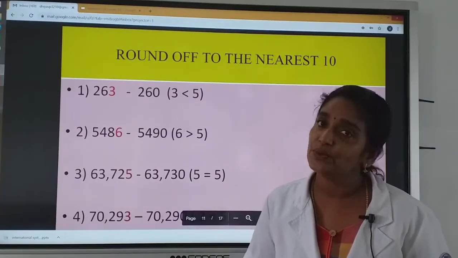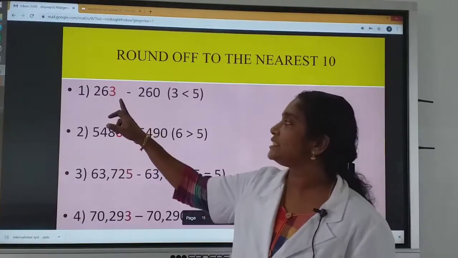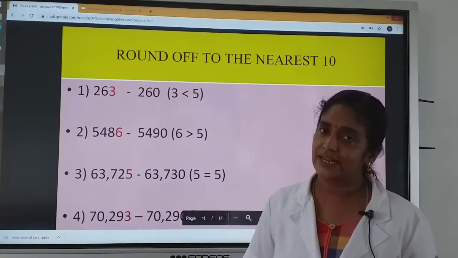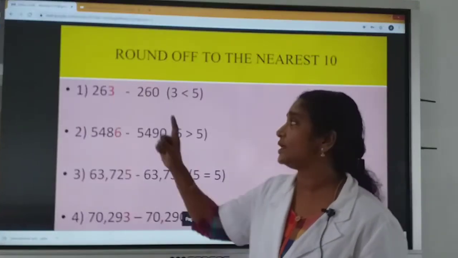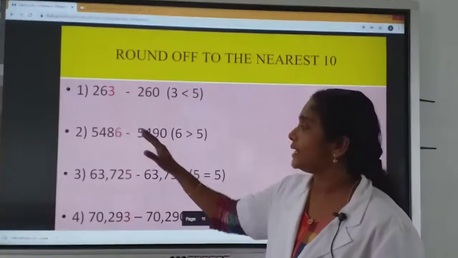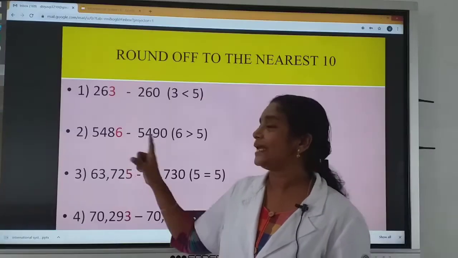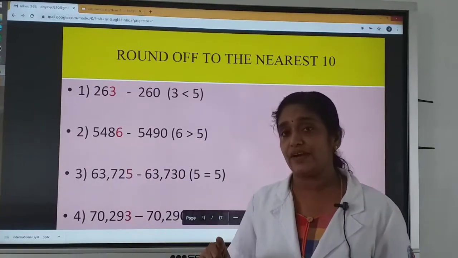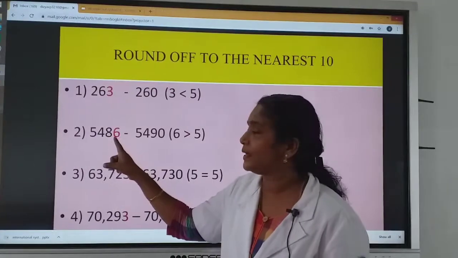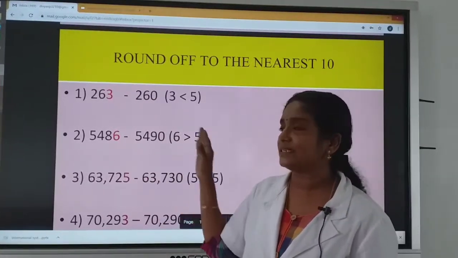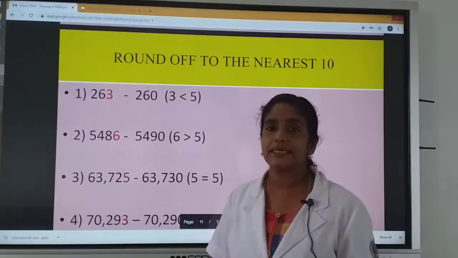Okay children, we can do some examples. First question, 263. Its ones place number is 3, that is less than 5. So when we round this number to its nearest 10, what answer do we get? 260. And second question, 5486. Ones place number is 6, that is greater than 5. So we want to add 1 to its tens place number, that is 8, it becomes 9. So what is the answer we got? 5490.